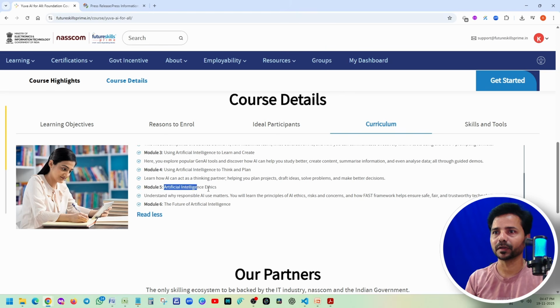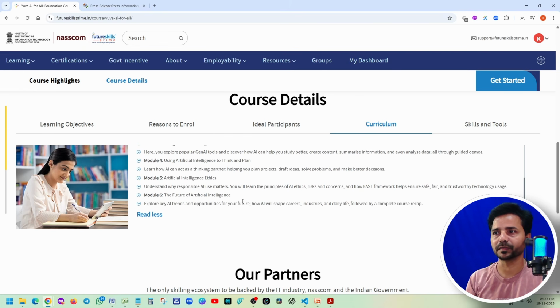And Module 5 is what are the things we have to follow. Basically, everywhere guidelines will be there. So we should not use AI for non-ethical things. For example, if you're doing something using AI, just mention credits to the AI. And the final module is the future of intelligence, what is going to happen, and they're going to recap everything.